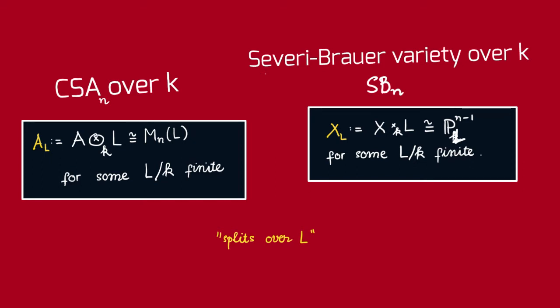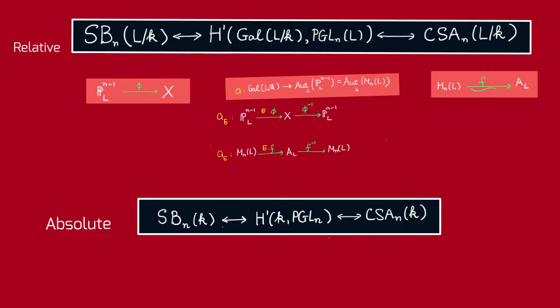How do we associate to a Severi-Brauer variety a central simple algebra and vice versa? The key idea here is we'll do that via cohomology. So now let's fix a finite Galois extension L over K. We will give a correspondence between Severi-Brauer varieties of dimension n that split over L and central simple algebras of degree n that split over L. And we'll do that by passing through the Galois cohomology with coefficients in PGL_n(L).